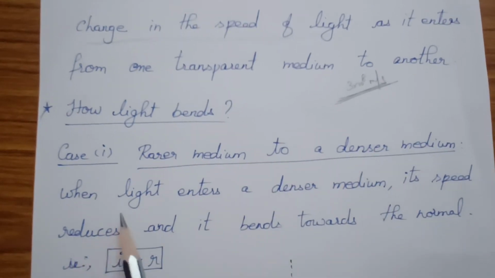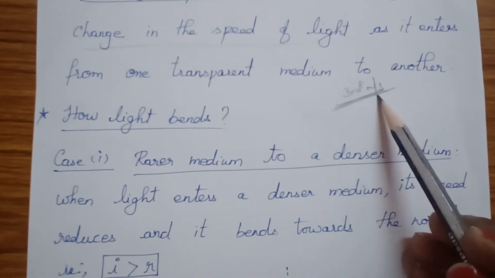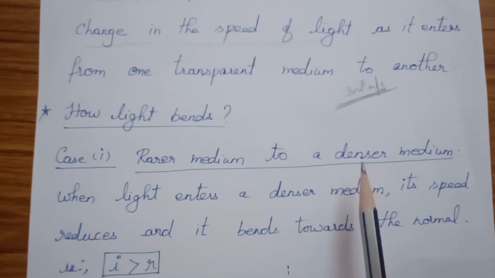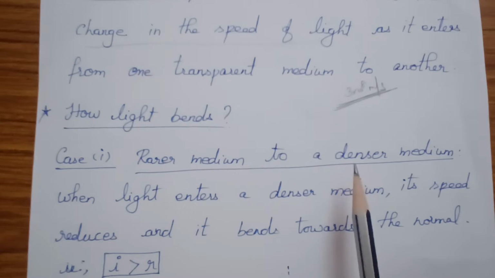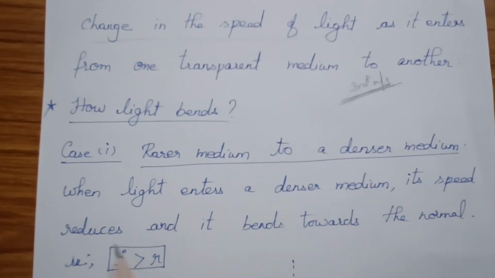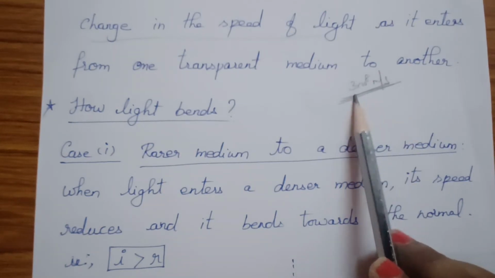When light enters a denser medium, you know that in air it travels with a speed of 3 into 10 to the power of 8 meter per second. For example, any transparent medium, a plastic or glass slab. When light enters a denser medium, its speed reduces. It will not travel with the same speed.